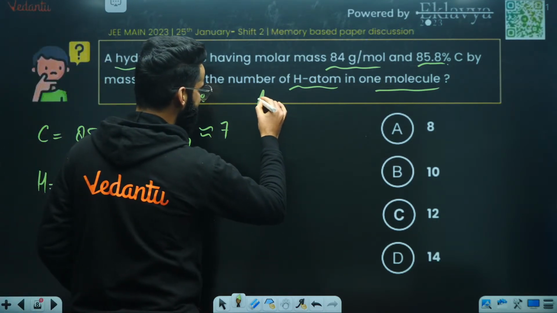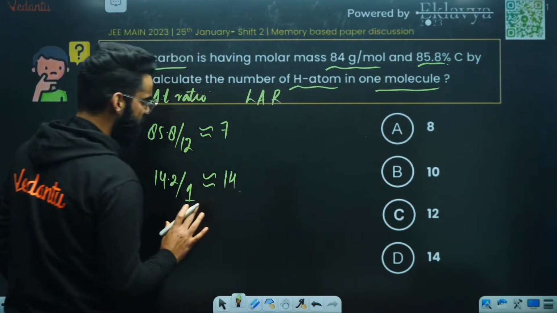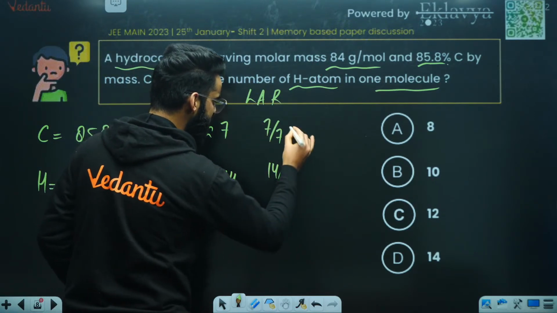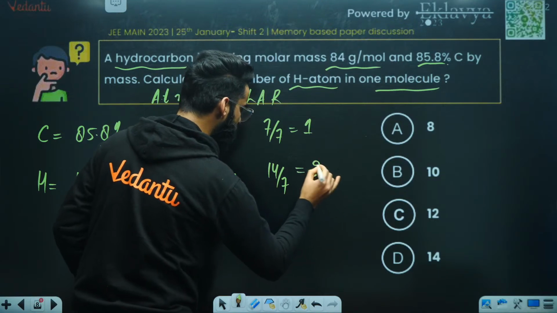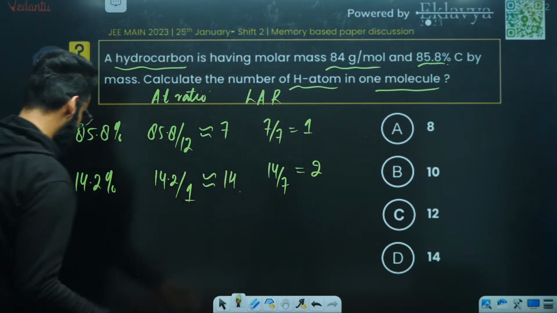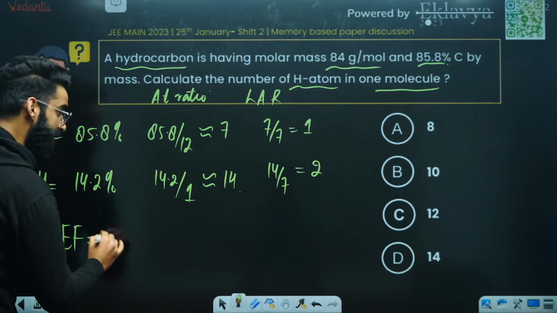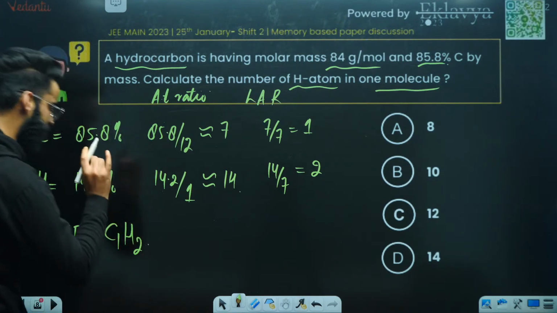Now I'll be calculating the least atomic ratio. Least atomic ratio means 7 divided by 7, 14 divided by 7, the value comes out to be 1, the value comes out to be 2. So you got the least atomic ratio, that means you got the empirical formula. So what is the empirical formula of the compound? It's going to be C1H2. This is the empirical formula.